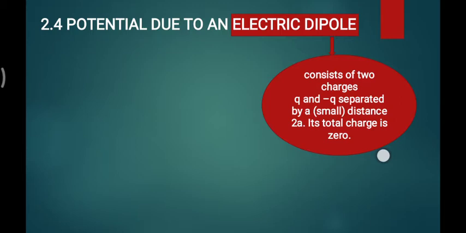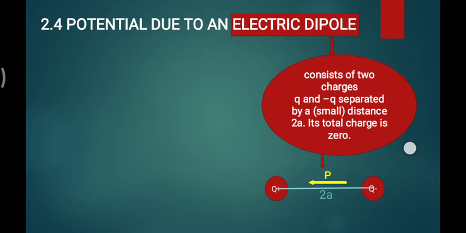This is the fundamental idea behind the electric dipole. Diagrammatically, one positive charge, one negative charge, and the distance is 2a, because from the center to one of the charges is a distance a, so the total is 2a.